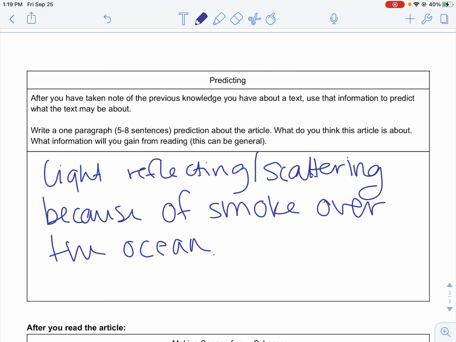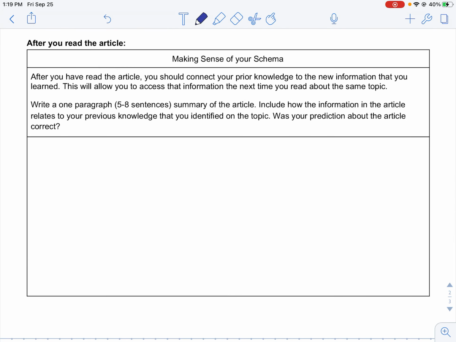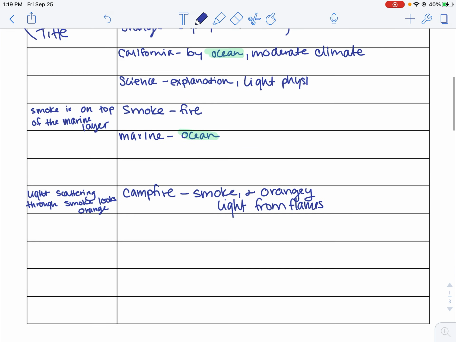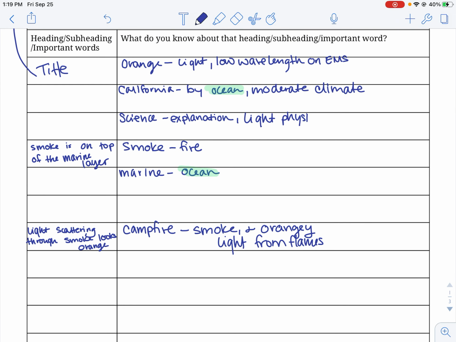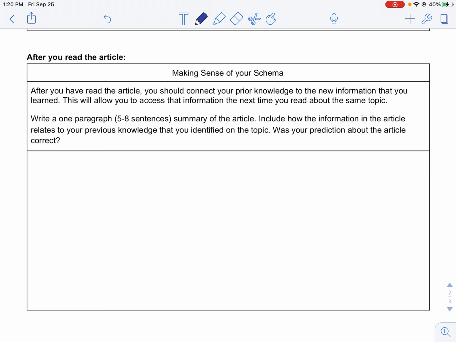Then I'd go back and read my article, and afterwards, I'm going to connect all the pieces. So was my prediction right? And then also some of those things that the title and the subheadings brought to mind, were those some things that fit in, or were those things that were unrelated to the article? So that's how I would fill out this document.